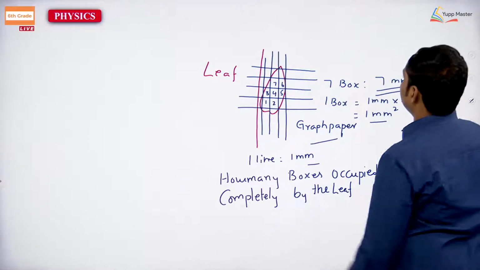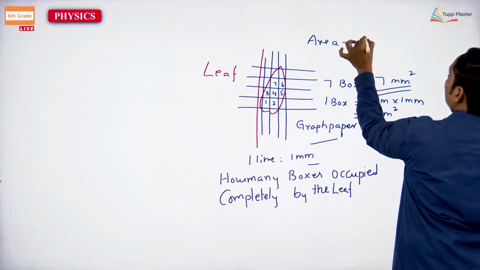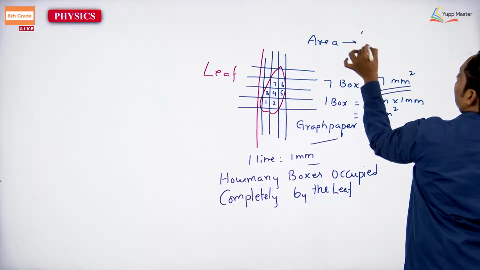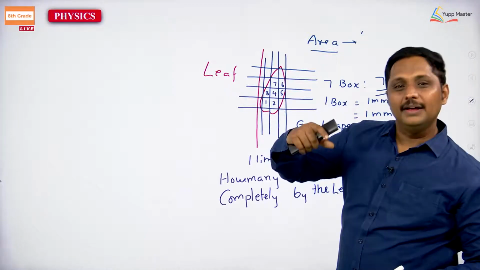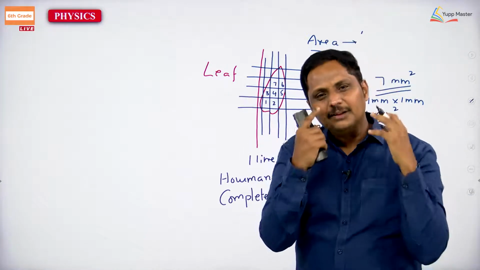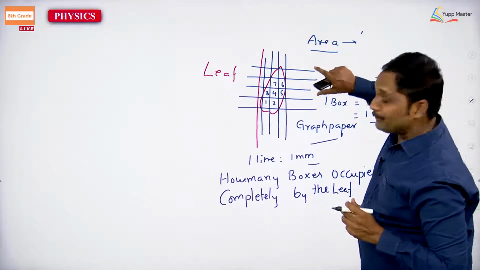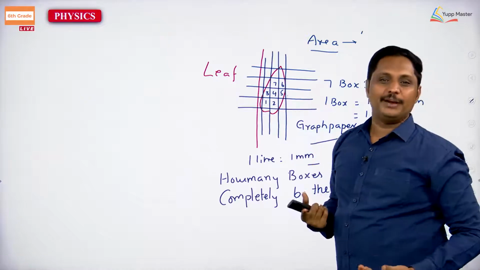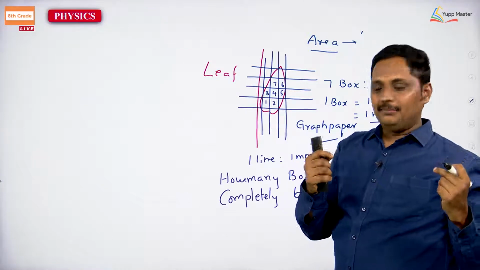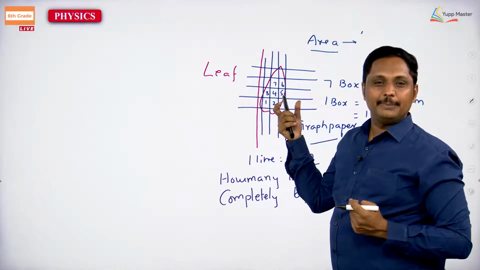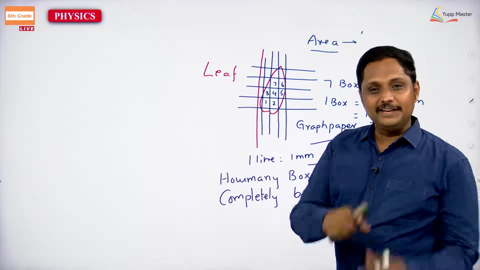Now, if you are going to take that area, it is related to regular body or irregular body. Sometimes we are going to talk about irregular bodies, which are going to be measured by different instruments, like thread. Also we can use thread, but in this case we are using the graph paper. You just have to stick that to the graph paper. Very simply you can easily find that out.